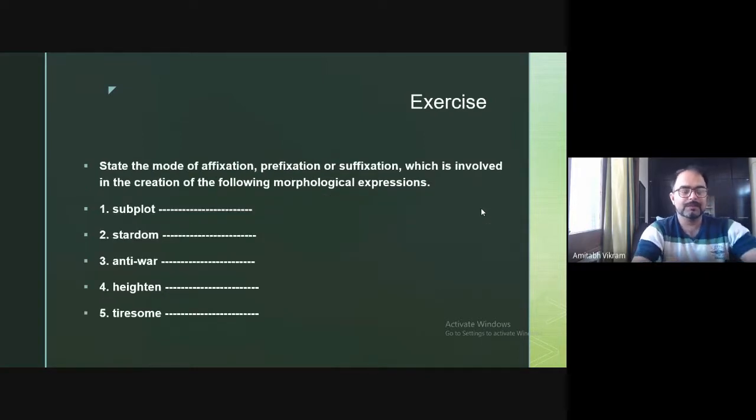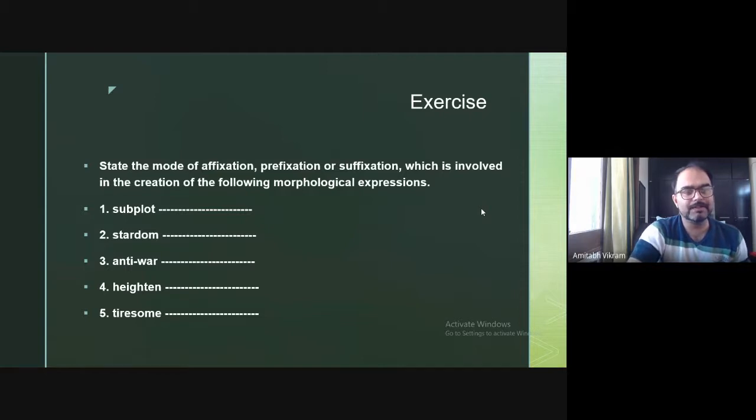Now this is one exercise that we will do together. State the mode of affixation, prefixation or suffixation, which is involved in the creation of the following morphological expressions. Any one of you can answer. First one is subplot. So what is happening here? Prefixation. Yes, sub is a prefix here, so we have a subplot. So the morphological process is prefixation.